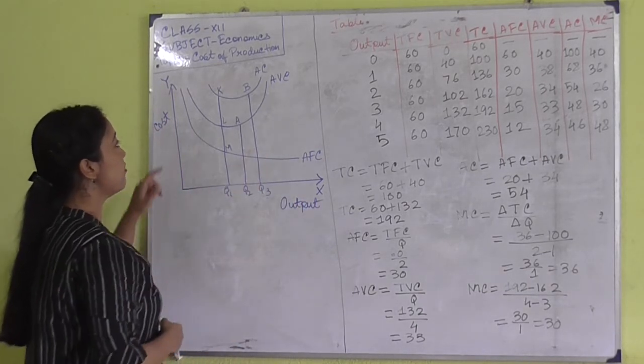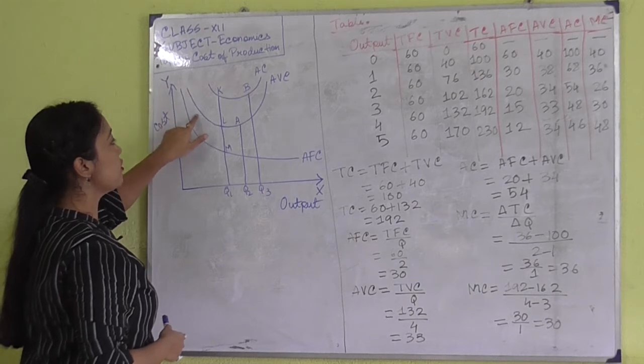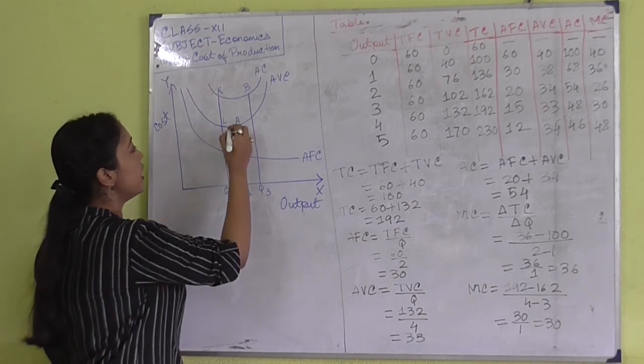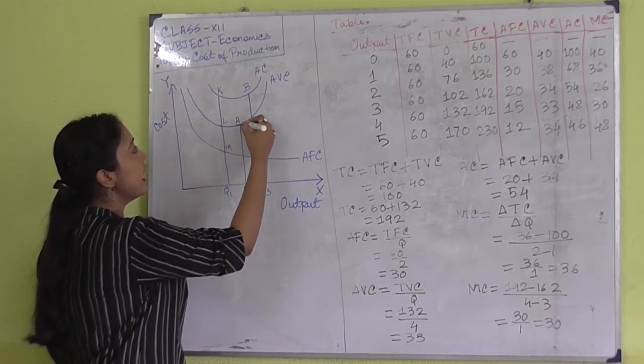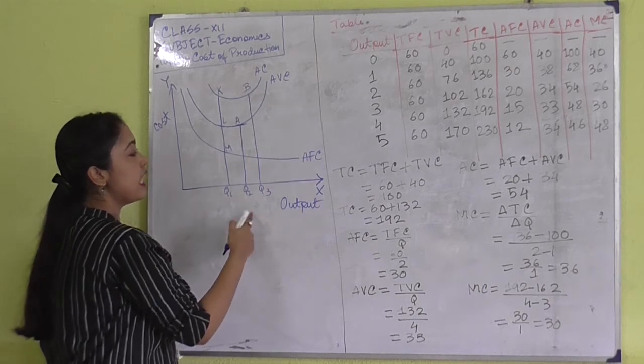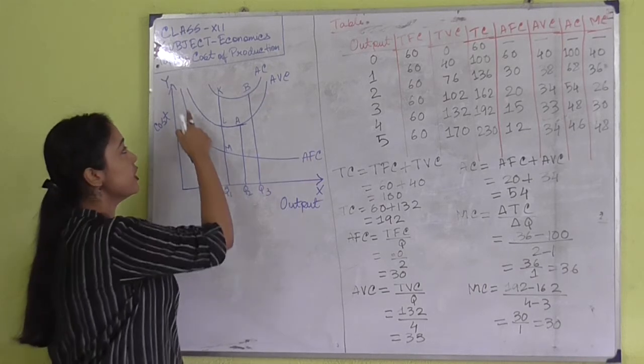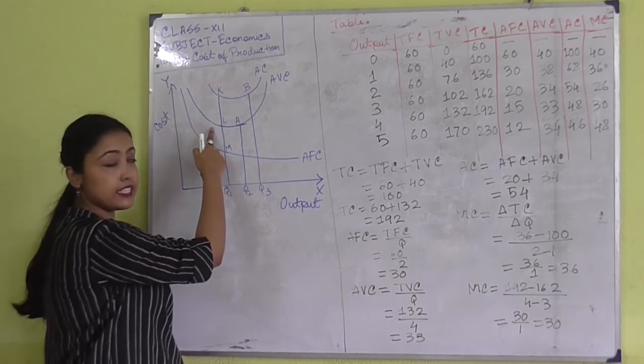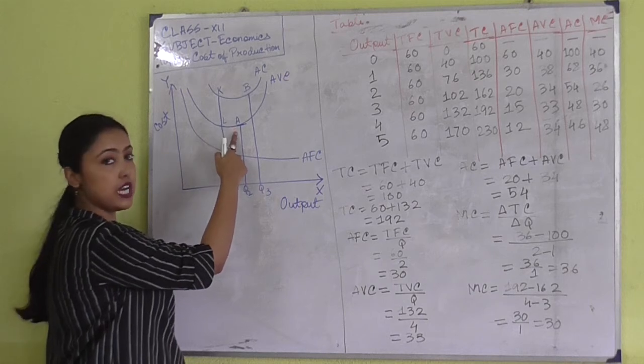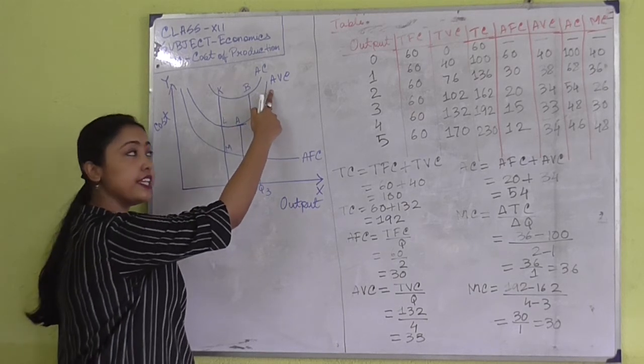Next is average variable cost. You can see that first the average variable cost is falling, and after coming to a certain point, again it is increasing. When the output level increases, the average variable cost first decreases, and then after coming to a certain point, again it increases.